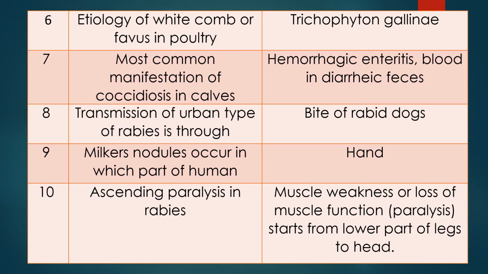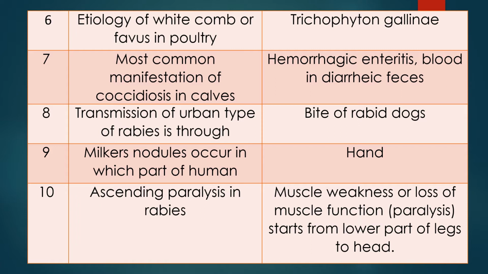Question 7. Most common manifestation of coccidiosis in calves. Important question from the clinical point of view also. Generally, when there is diarrhea with red color, or say dysentery, think about coccidiosis in calves.